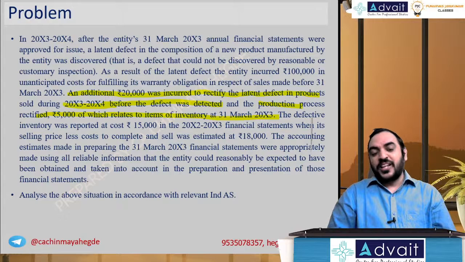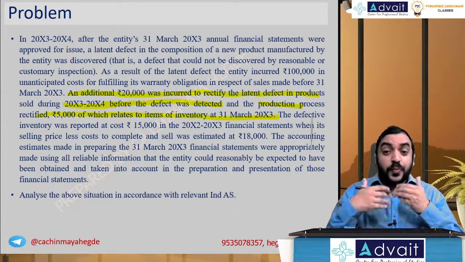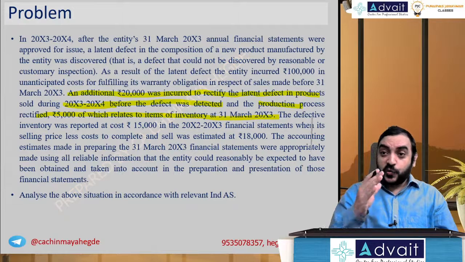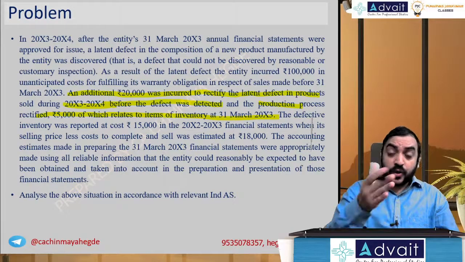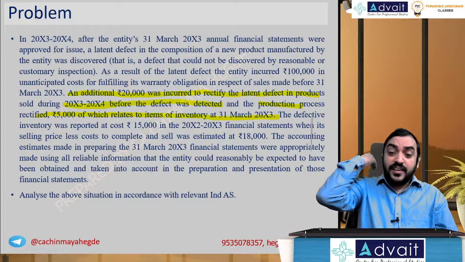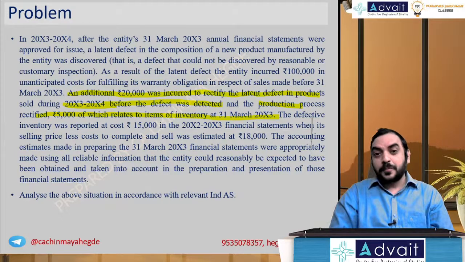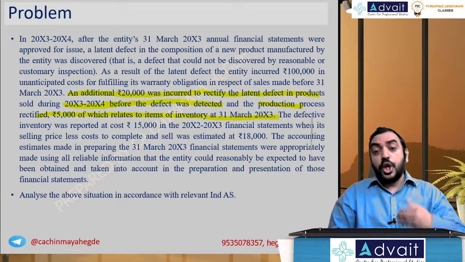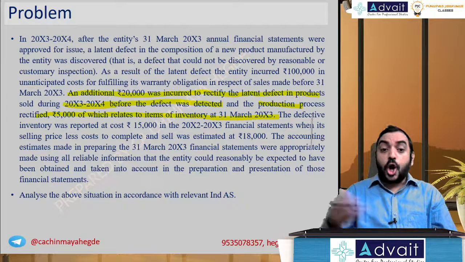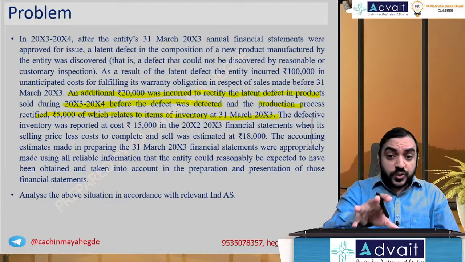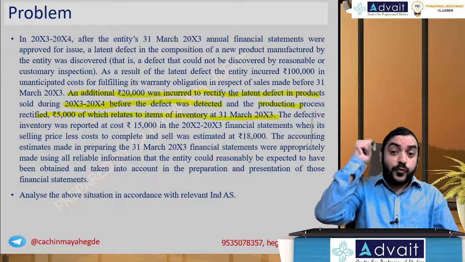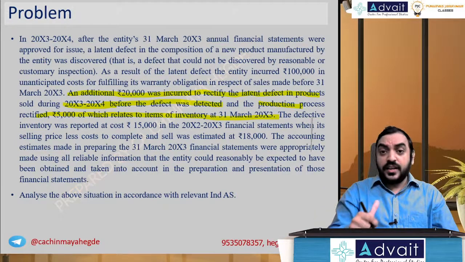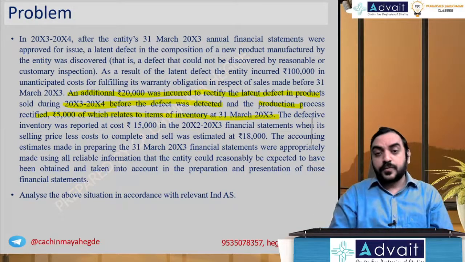Quite a few things have taken place now. One, rupees 1 lakh, which is warranty obligation relevant to the products sold during the previous year, identified in the current year. Second, you have incurred 20,000 this year, 3-4, to rectify some defects. Of the 20,000, 5,000 rupees relevant to inventory, which was there at the beginning of the current year, or the previous year inventory. Of that, 5,000 rupee expense was related. Basically, 15,000 I can say for the current year.